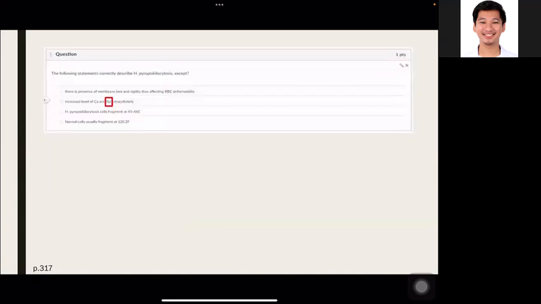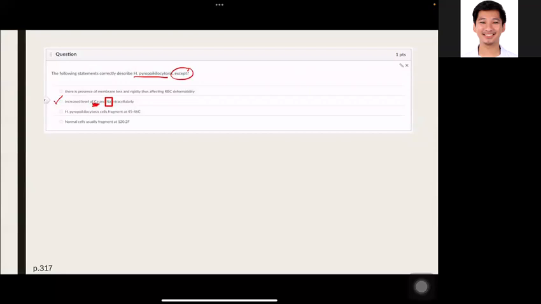Next question, which of the following statement describes hereditary pyropoikilocytosis except? So the correct answer would be increased level of calcium and sodium intracellularly because I mentioned that it's only calcium that is increased in hereditary pyropoikilocytosis.